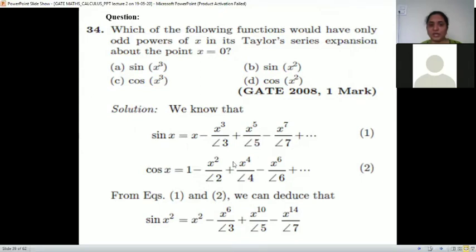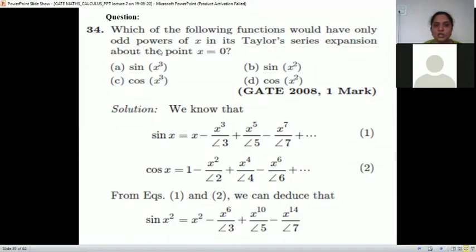Replace x by x square in your sin x series. Sin x square is x square minus x raised to 6 plus x raised to 10 minus x raised to 14 upon 7 factorial, where the denominators stay as they are, I'm changing just x. And if we check the powers of x in sin x square, they are all even, right?